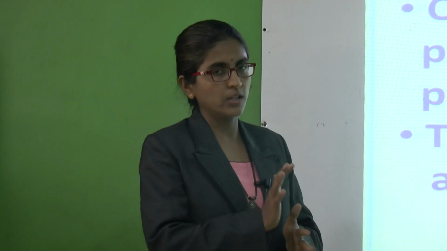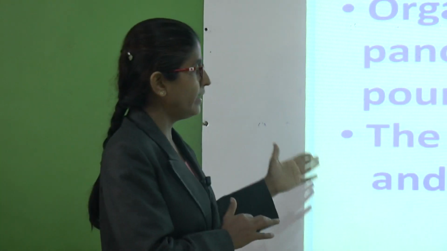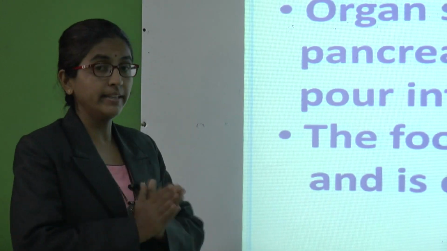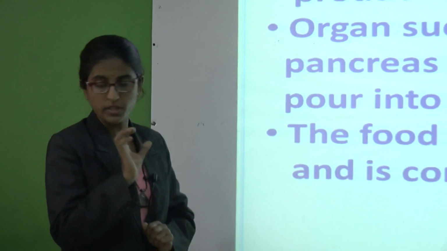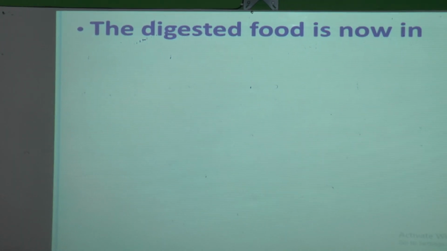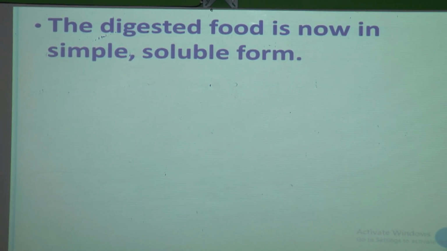In the small intestine also more digestive juices are produced, and organs such as the liver and pancreas also produce digestive juices, and those juices are poured into the small intestine, and all the juices mix with this food and complete the digestion process. Now we will see what happens next. The digested food is now in simpler form, and it is soluble also. So our body can use it now, but how exactly our body uses it, we will see.